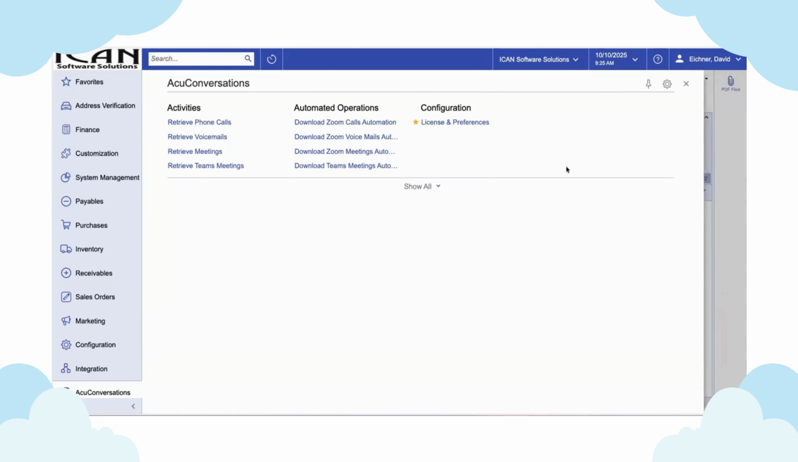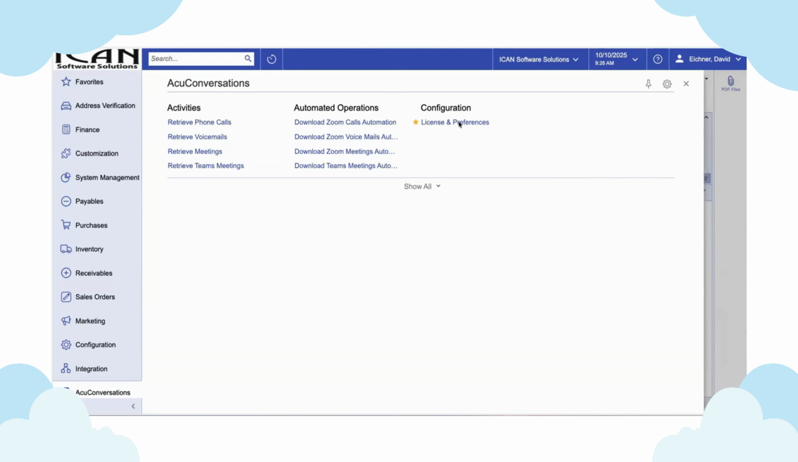Additionally, if you move to Zoom Phone as your voice over IP system, as we have at ICAN Software Solutions, AcuConversations will bring in phone calls and voicemails as well. Let's take a look at the setup.